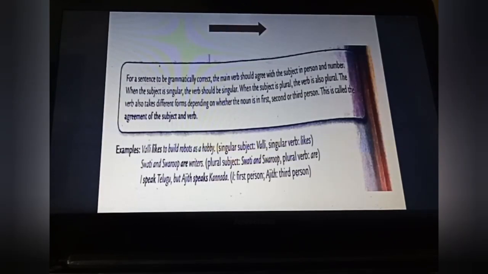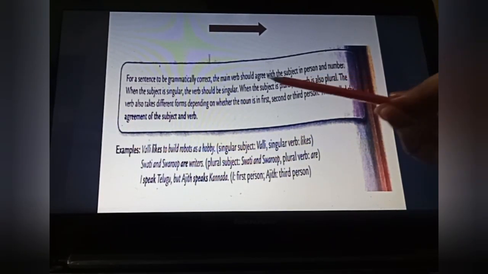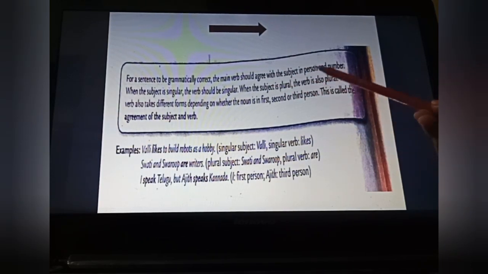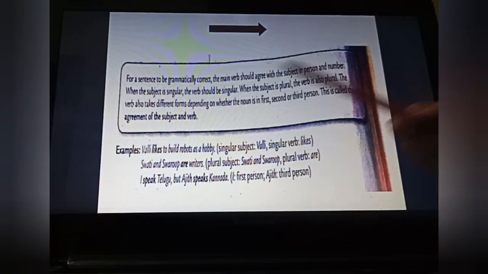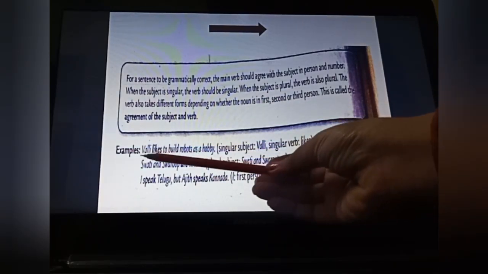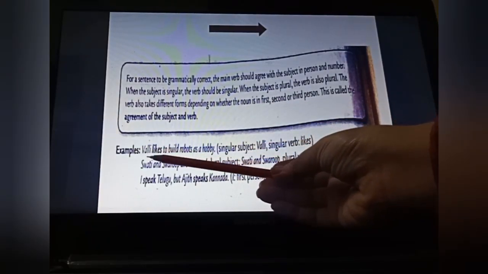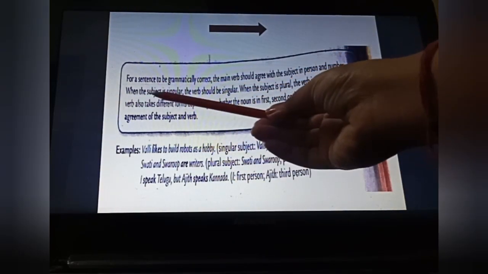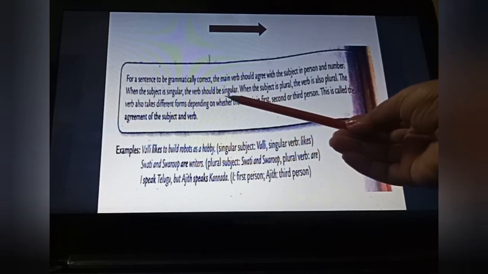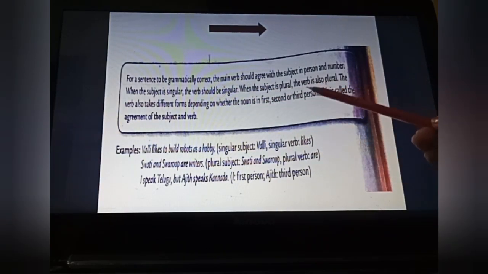Now let's continue further. For a sentence to be grammatically correct, the main verb should agree with the subject in person and number. It means we have to see first what our subject is, and whether it is given in person and number, meaning it is 1, 2 or 3 or more than that. Only then can we frame our sentence correctly. When the subject is singular, the verb should be singular. When the subject is plural, the verb is also plural.